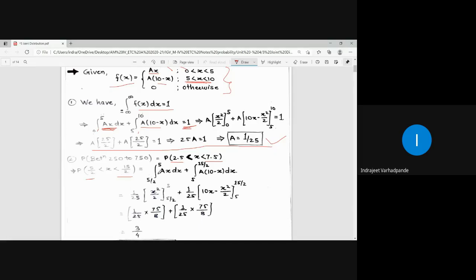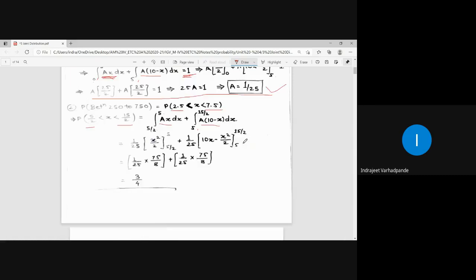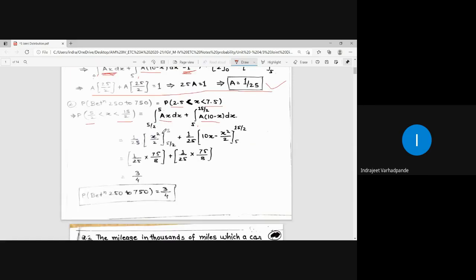So how have I split this 2.5 to 7.5? From 5 by 2 to 5, the function is ax. From 5 to 15 by 2, the function is a into 10 minus x. Also, I have calculated the value of a, which is 1 upon 25, so I will substitute it. I will integrate x, that is x square by 2, and integrate 10 minus x, which is 10x minus x square by 2. Putting in the limits, we get the answer as 3 by 4.